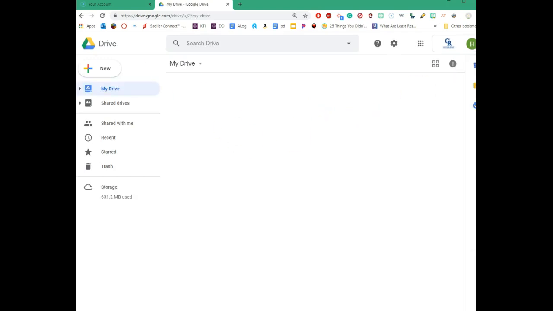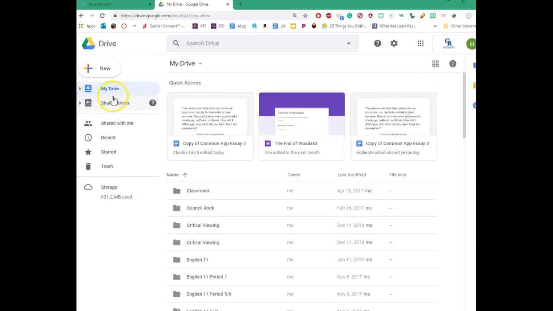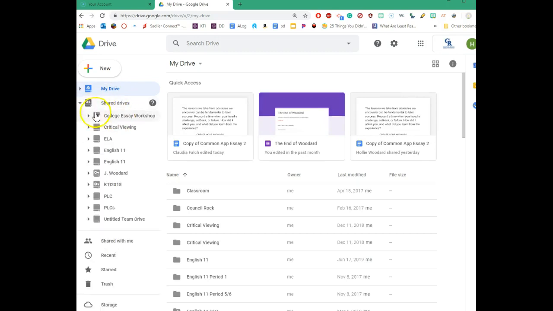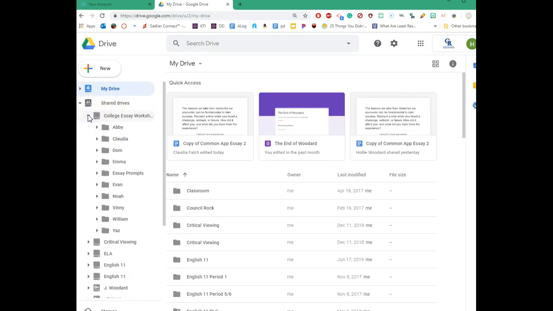What you're going to see over here is an area that says shared drives. You want to click that open and you're going to see college essay workshop. Click that open and what you're going to see is a number of different folders, including a folder for you. The first step is to click on the actual essay prompts.